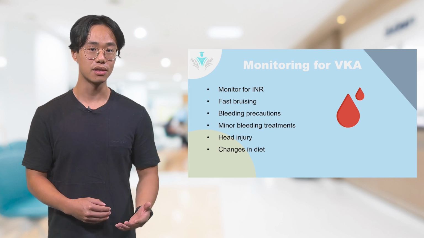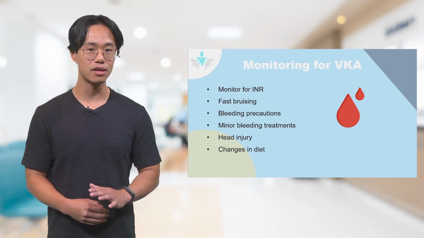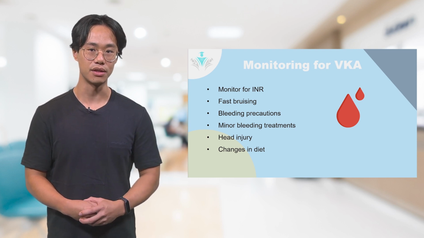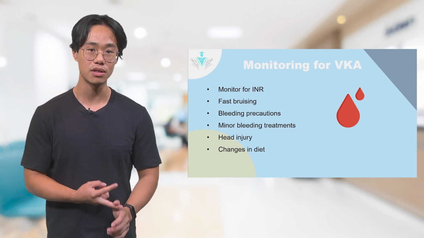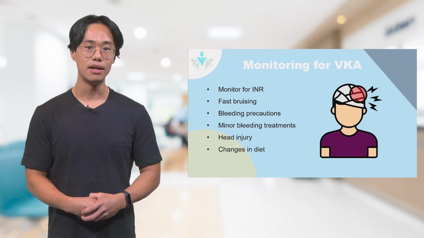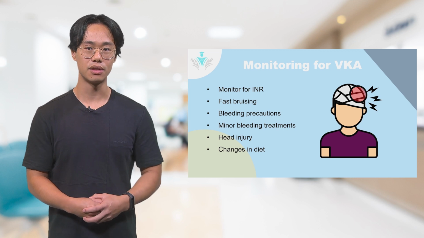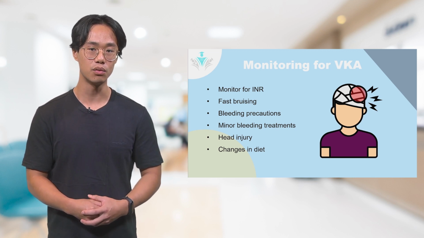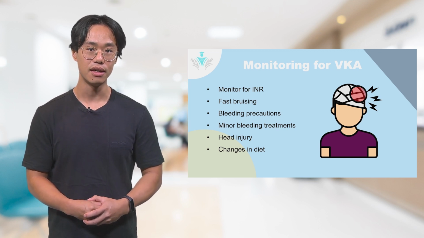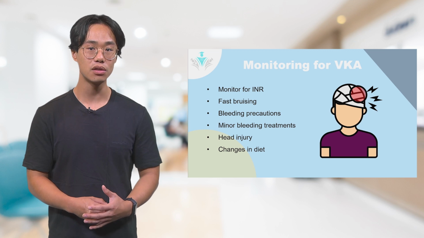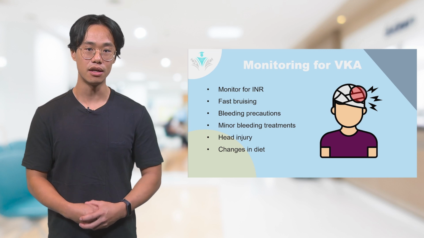For example, bruising. Slight knocks can cause bruising a lot faster when taking VKAs, so try to keep risk of bruising to a minimum for the patient. For example, removing furniture with hard edges or helping them up from the seat when standing up. In the case a patient gets a knock and starts bleeding, minor bleedings can be treated with a small gauze or a clean cloth over the wound. Injuries to the head, however, can lead to a dangerous internal bleeding. Inform a physician if this happens and closely monitor the patient's breathing, signs of weakness, dizziness, and pains in other areas.